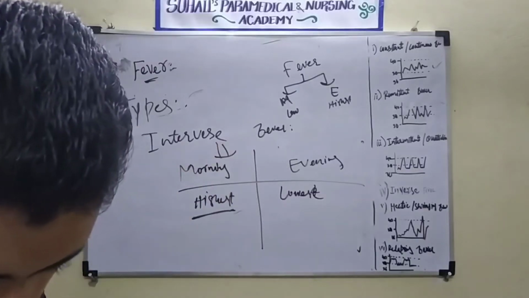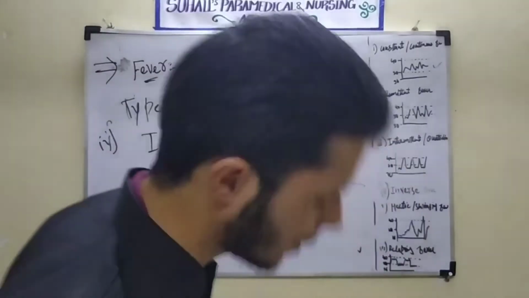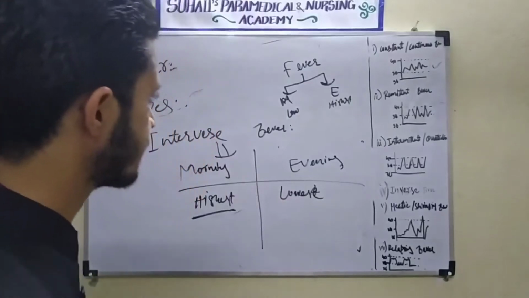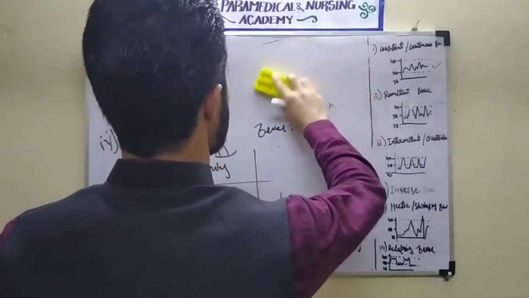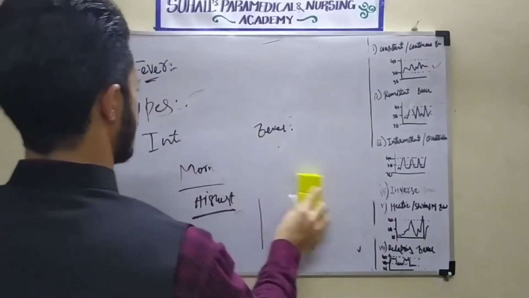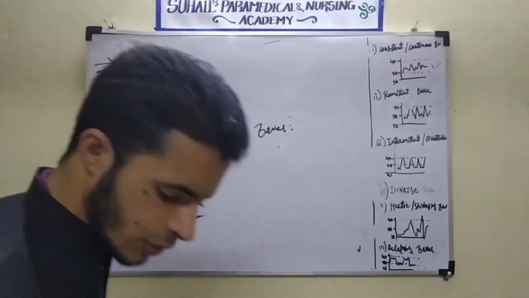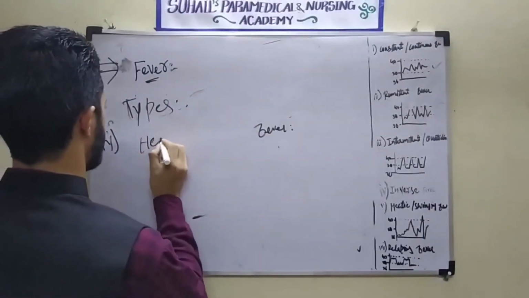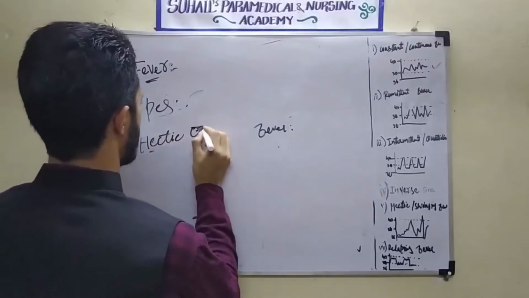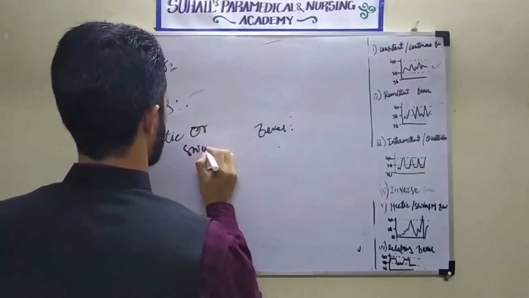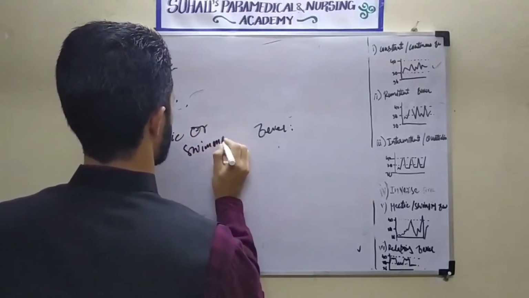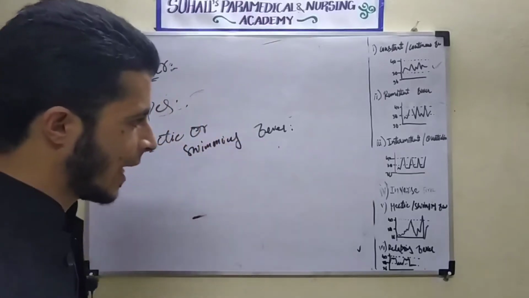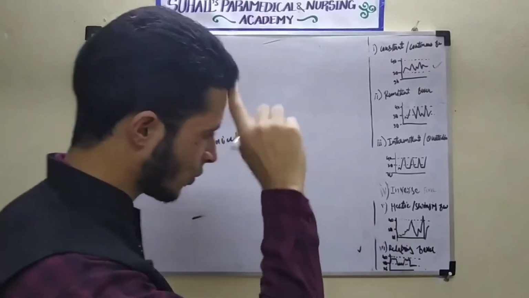Now there is one more type. Another type is what? Hectic or swinging fever. See here, hectic or swinging fever. Fourth is hectic or swinging fever. See, this is hectic or swinging fever.